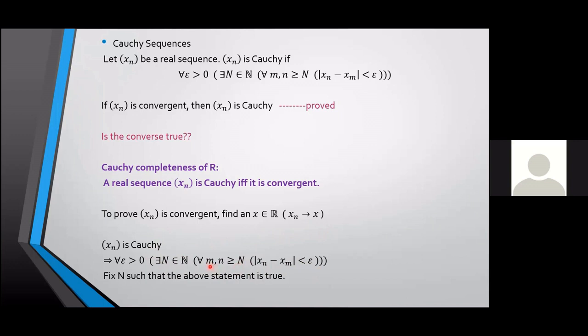So what if I take m equal to N in particular? Will that create any problem? No, because m can also be equal to N. So I'm supposing m equal to N. So how can I rewrite that statement? For every n greater than or equal to N, |Xn - XN| will be less than epsilon.